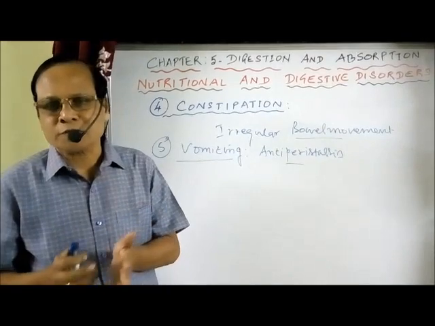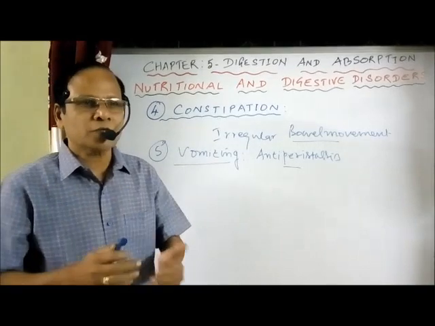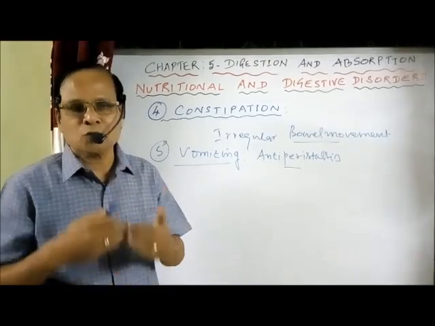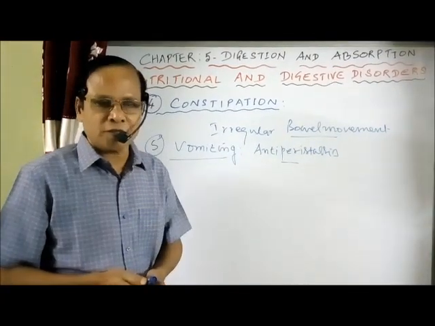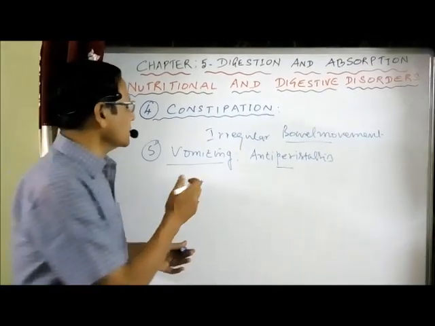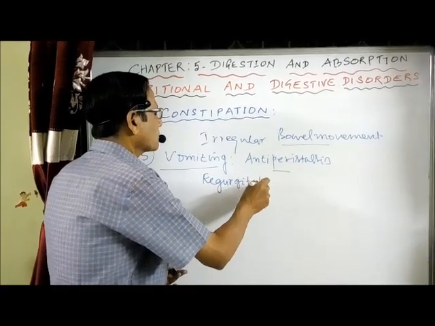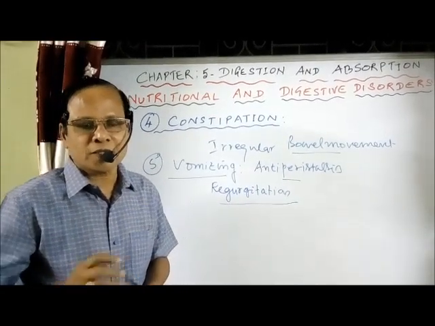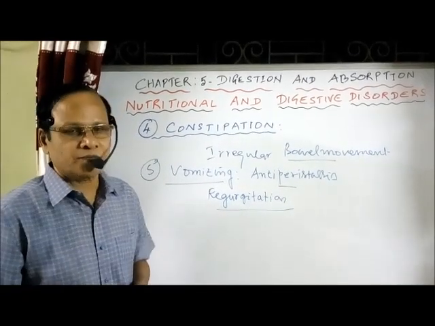The harmful food substances and also other contaminated substances from the stomach are ejected out through the mouth. That is called vomiting. It's also called regurgitation. Now, vomiting is the reflex activity taking place involuntarily. You cannot decide. It is an involuntary activity.